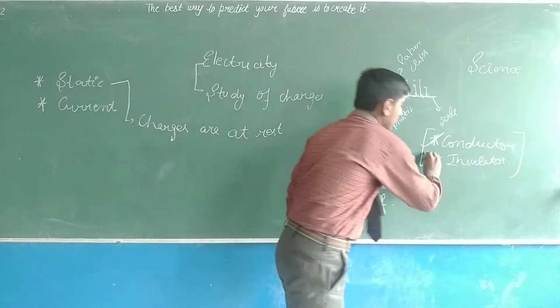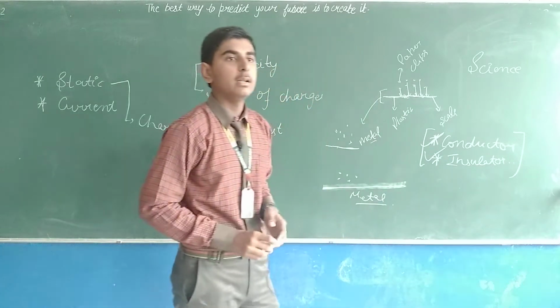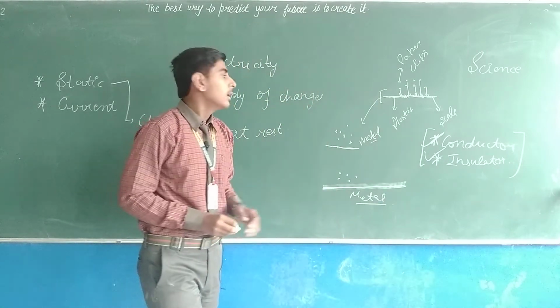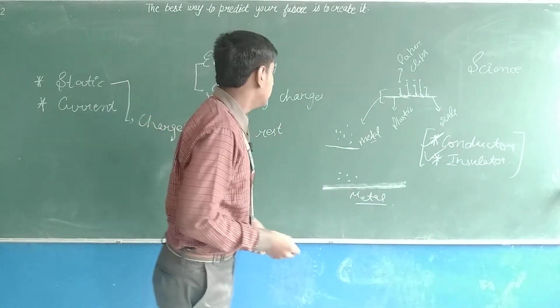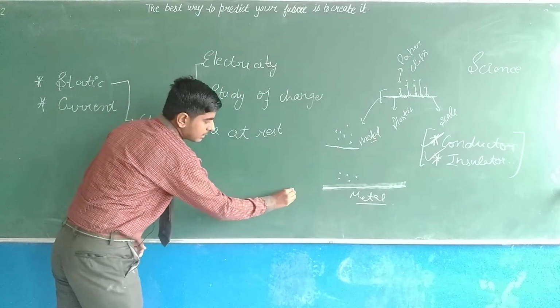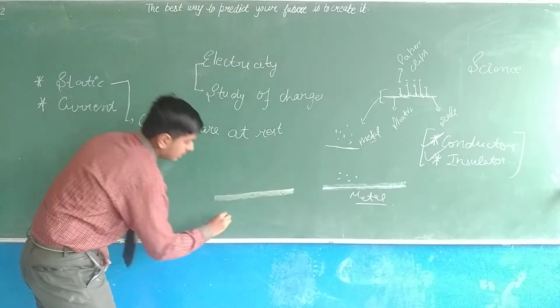So the second one was our insulator. What are insulators? Insulators are the substances that do not conduct electricity. Like take this, this is a piece of wood.